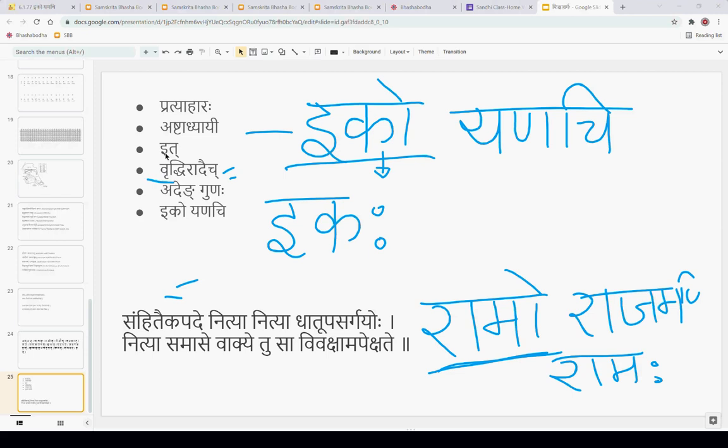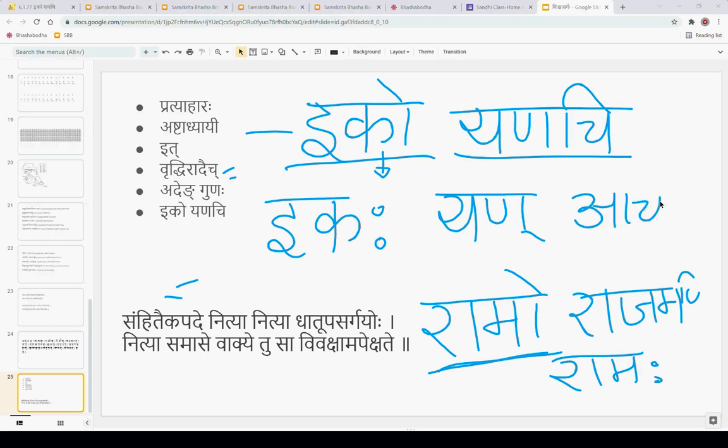Tatra ikaha iti padam, anantaram yanachi, asmin kim? Yan plus achi. Yan pratyaya, achi saptami.